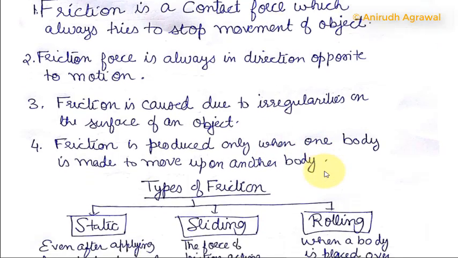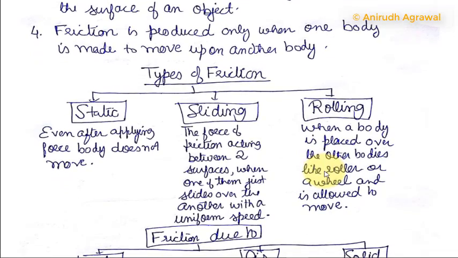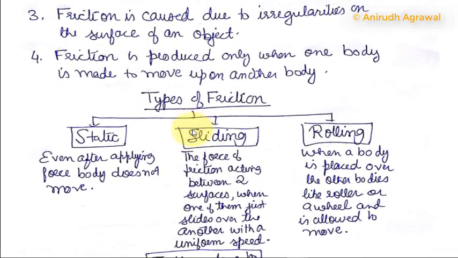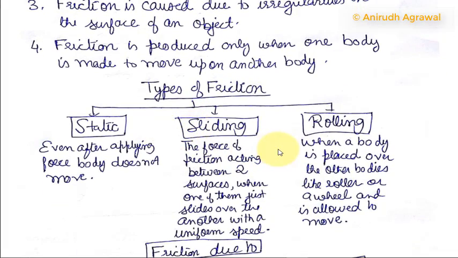Types of friction. There are three types of friction: static friction, sliding friction, and rolling friction. So, static friction. An object is said to be in static friction when even after applying force, the body does not move, such as an object on the table where we apply very little force and it doesn't move, then it is said to be in static friction.